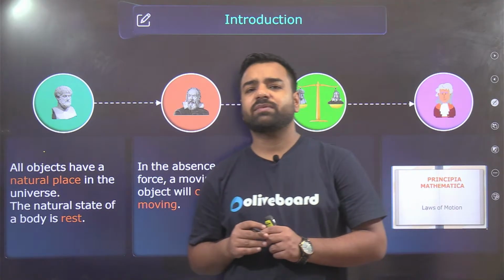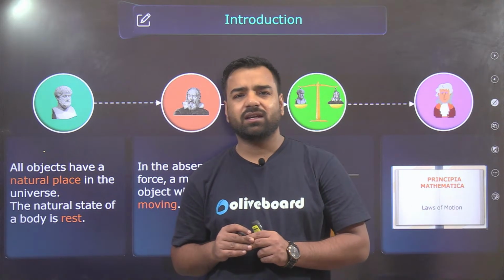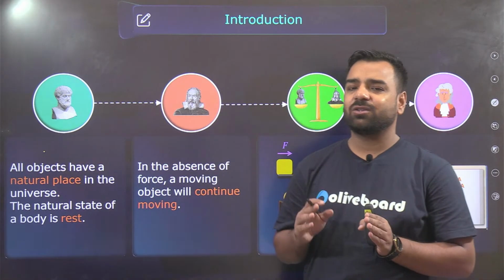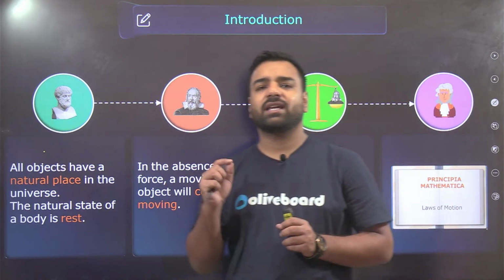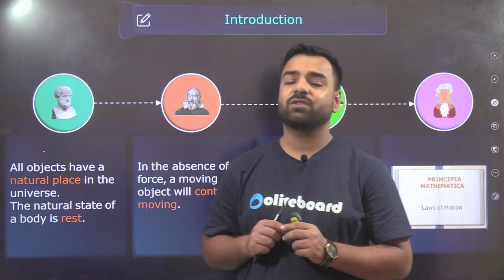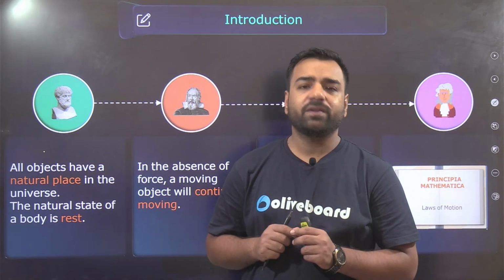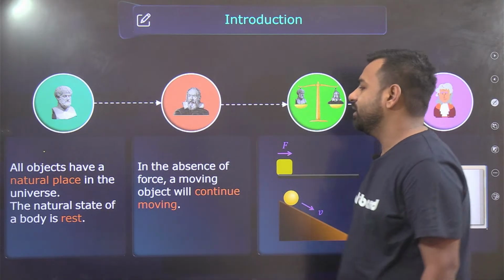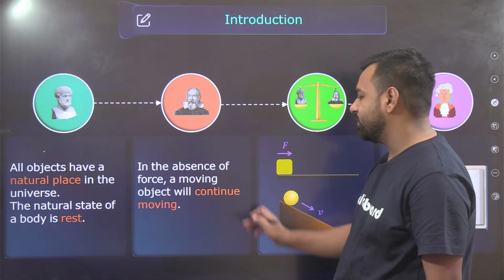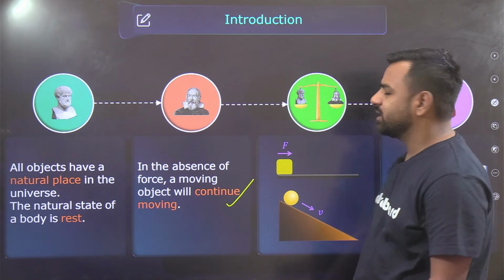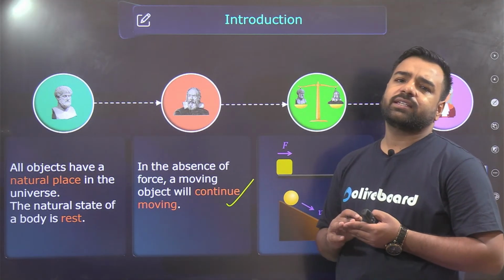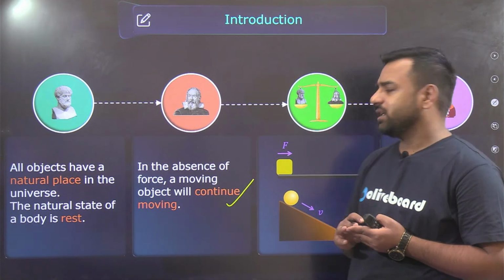This concept seems like it was said by Newton also, right? But Newton's first law, although it was linked with Galileo, Galileo was the first person to tell this, and this was actually the law of inertia, which means the obstruction to change. So that's the timeline. In the absence of force, a moving object will continue moving, and we can link it with the resistance, that is, with the inertia concept.